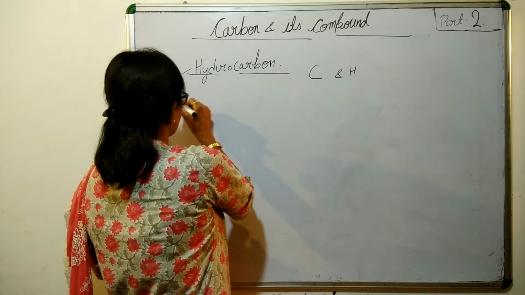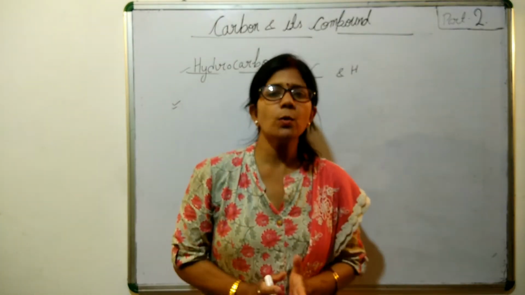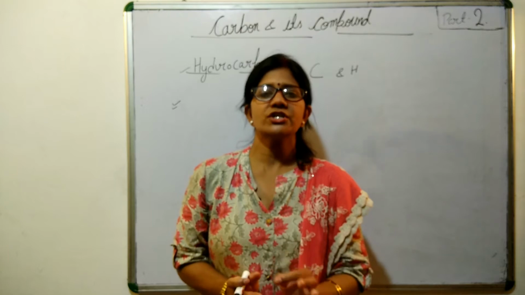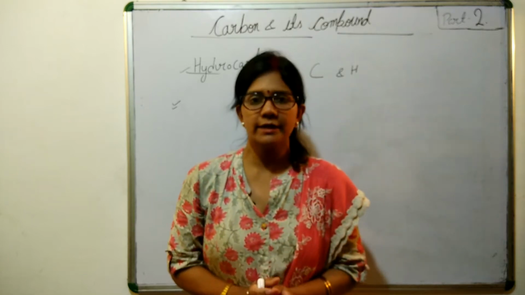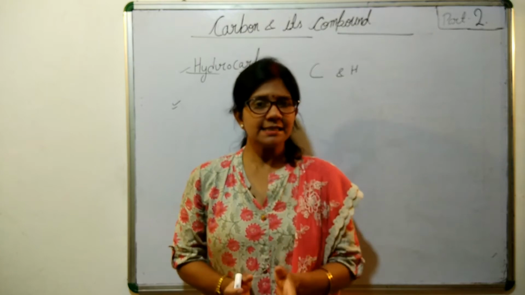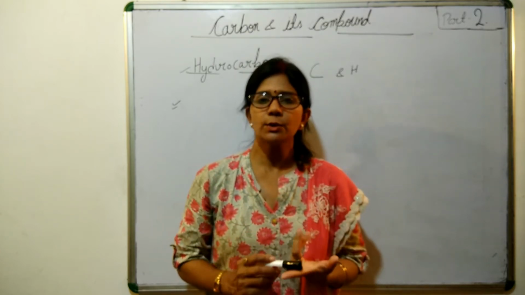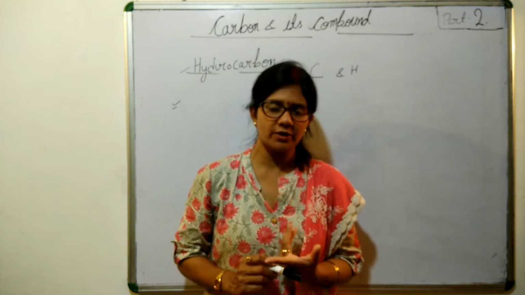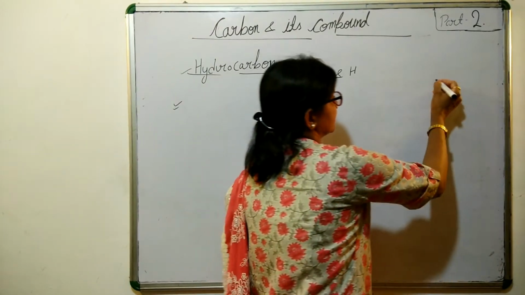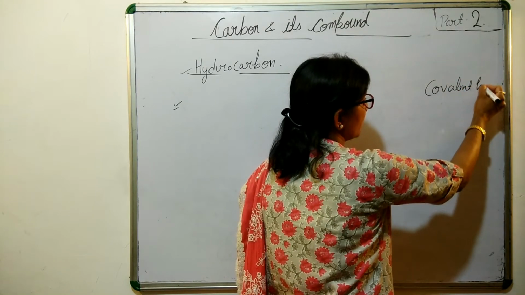The second thing, as we discussed, is that in a covalent bond there is a sharing of a pair of electrons by the two atoms. The shared pair can be one pair, two pairs, or three pairs of electrons.